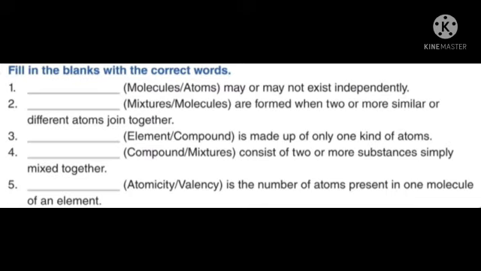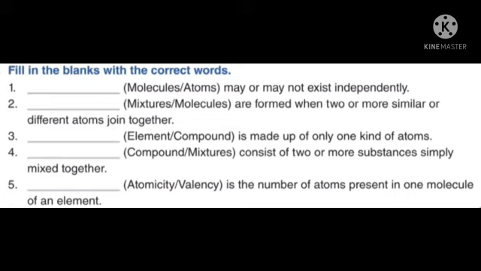Good. Then, dash are formed when two or more similar or different atoms join together. Mixtures or molecules? Molecules are formed when two or more similar or different atoms join together. Third one, dash is made up of only one kind of atoms. Element or compound? Element. Then the next question: dash consists of two or more substances simply mixed together. Mixtures or compound? Mixtures.